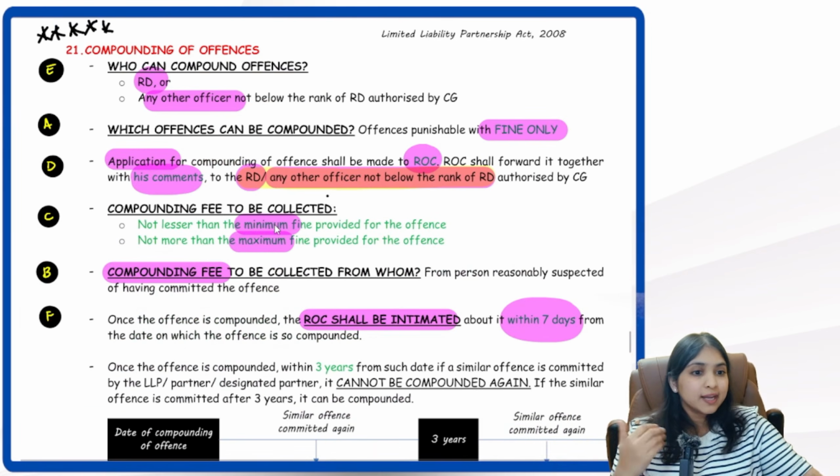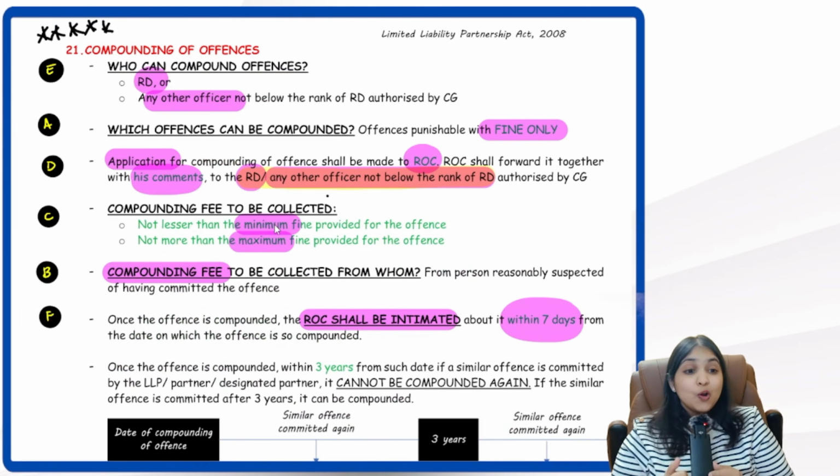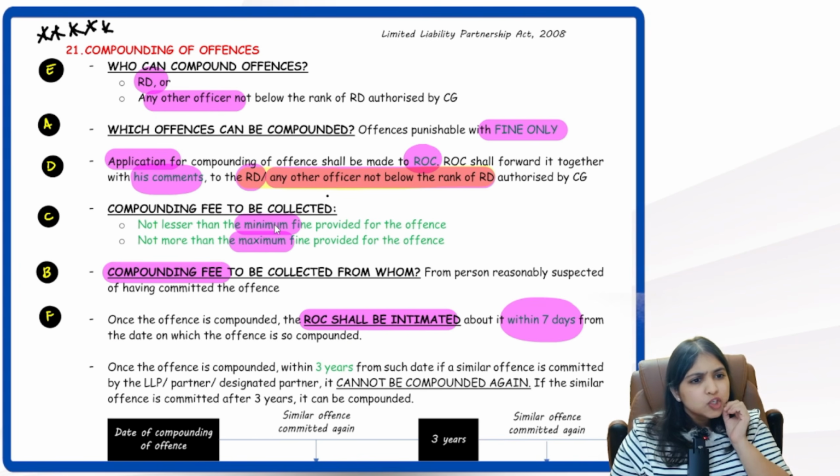So from compounding I'll start. Tell me first of all, which offense can I compound? Every offense? No, only those offenses which are punished by fine only. Only those offenses we can compound. For compounding, we have to pay something called as compounding fee. Minimum how much compounding fee I have to pay, whatever is a minimum fine.